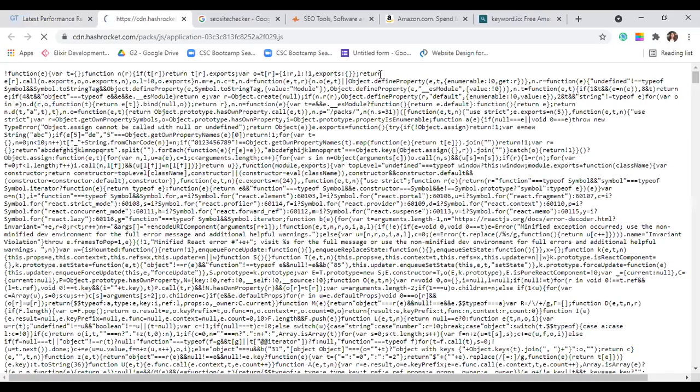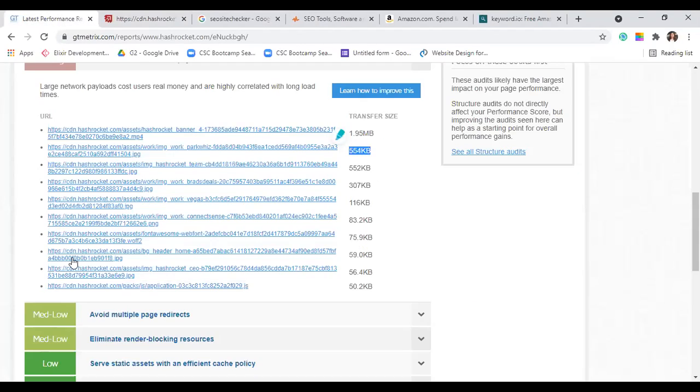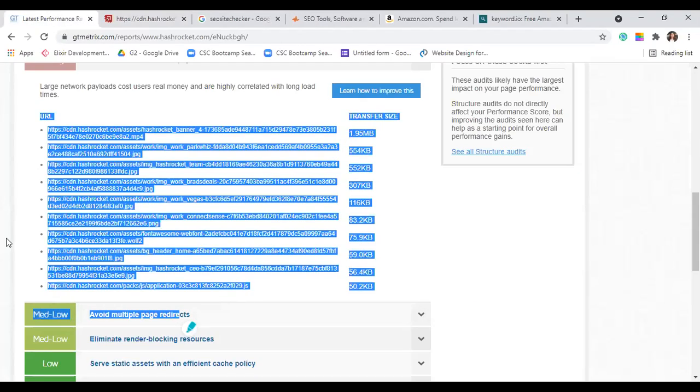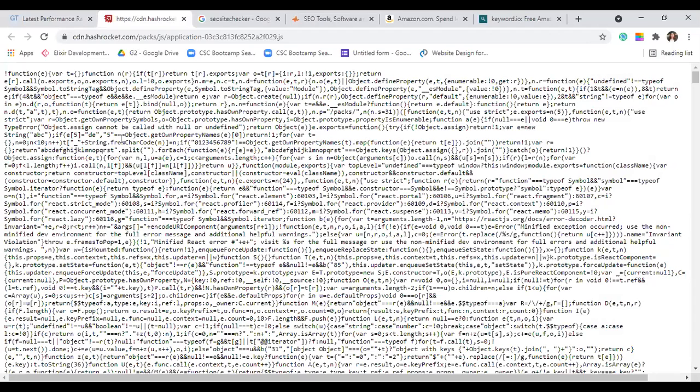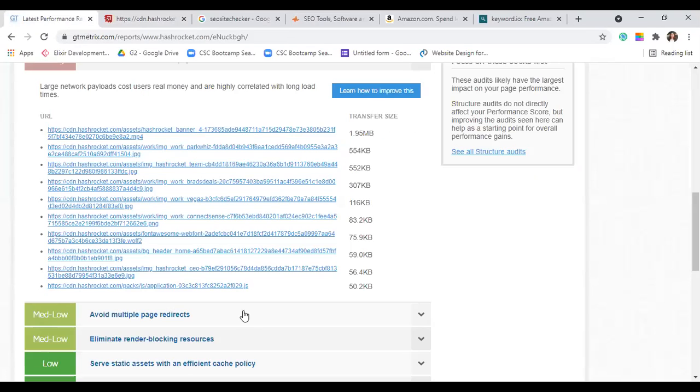Now, there are two kinds of code that you have to care about. One is .js. .js means JavaScript, and the other language that you'll be dealing with is CSS. There will be only two files that you'll have to deal with. Either it would be .css or it will be .js. Now, I'm just telling you this, it actually does not matter. As soon as you see .js or .css, click on them, the code will open up.